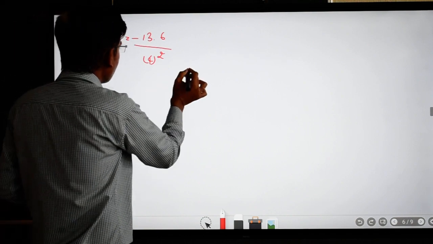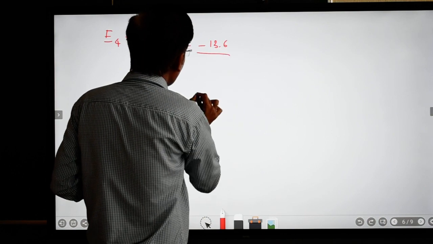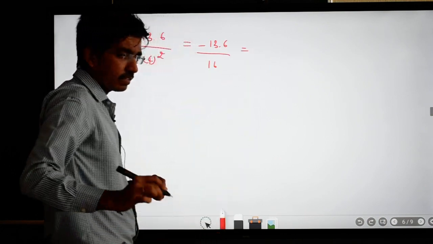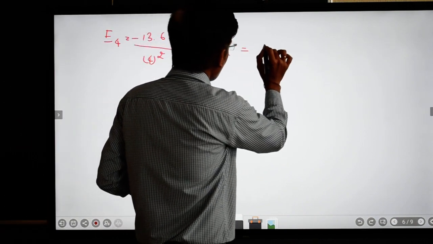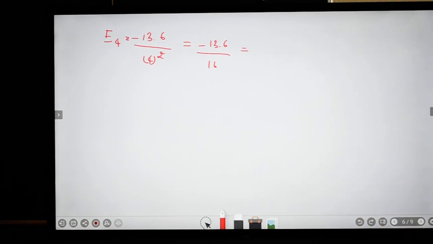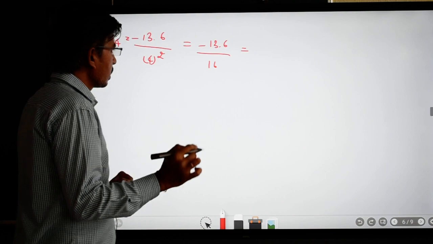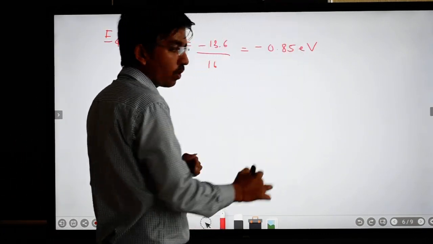Okay, so E4 becomes minus 13.6 divided by 16, which is equal to minus 0.85 electron volt.